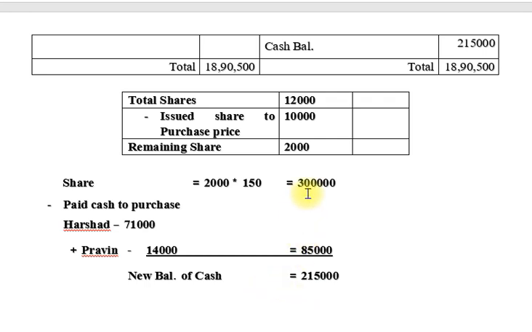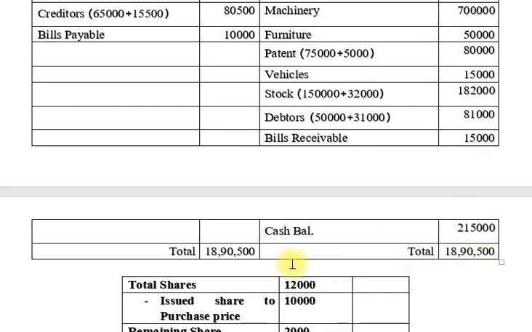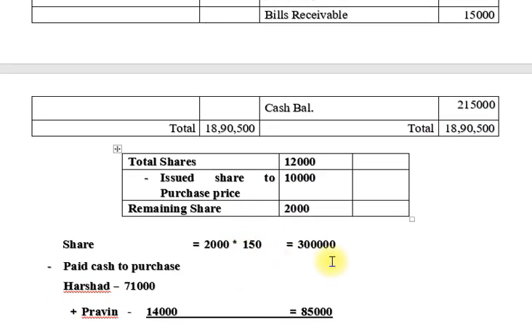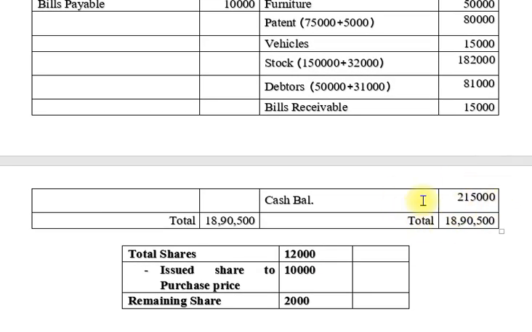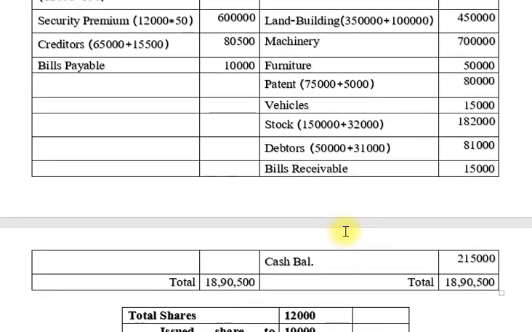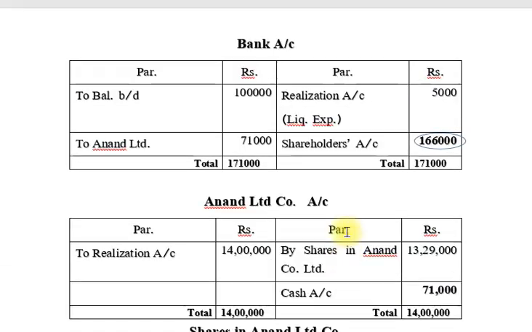Okay, so 3 lakhs minus 85,000, the difference is 2 lakh 15,000. It means after amalgamation we have cash on hand of 2 lakh 15,000. So friends, in this way you make the calculation and find the remaining cash, that is the new cash balance. Friends, I hope you understand this example.